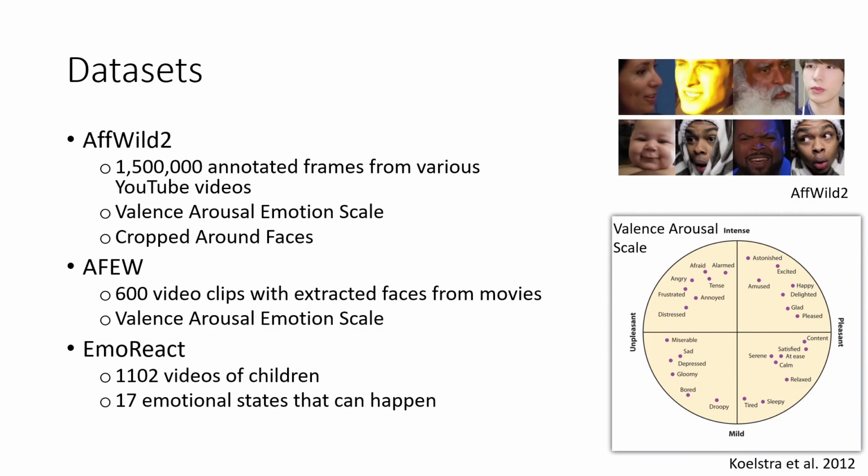You can imagine it as a pair of points that represent emotion in two-dimensional space. There are 600 video clips here. And finally, Emo React, which has over 1,000 videos with 17 emotional states that can happen at once, with multiple emotions at the same time, which creates a multi-class binary problem rather than just a categorical problem.